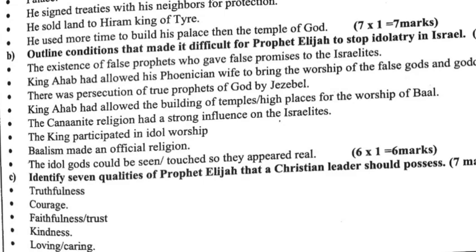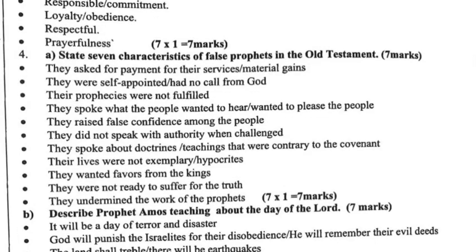Truthfulness, courage, faithfulness, kindness, loving, honesty, responsible, loyalty, respectful, and prayerfulness. Question 4a. State 7 characteristics of false prophets in the Old Testament. They asked for payment for their services. They were self-appointed. That is, they did not receive God's call.